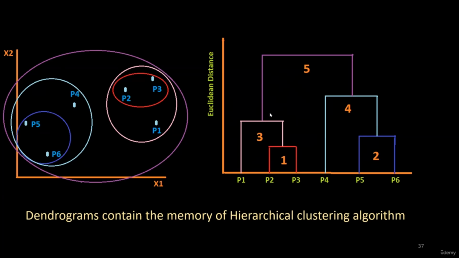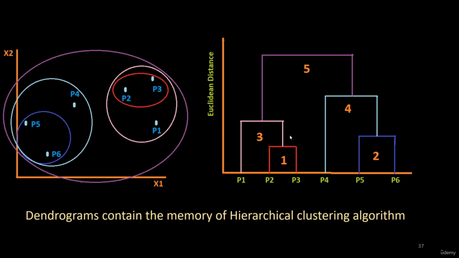So this is the step-by-step dendrogram of this clustering algorithm. You can see that in order to get the optimal number of clusters, we need the dendrogram. The other advantage of the dendrogram is that it contains the memory of the hierarchical clustering.